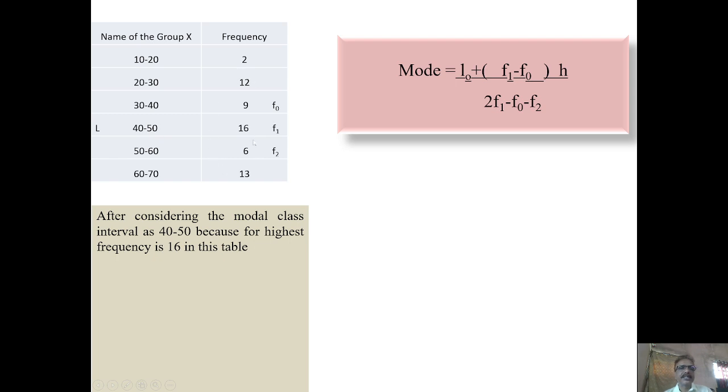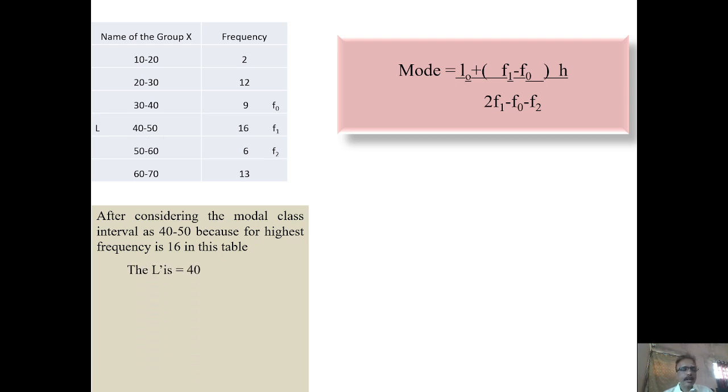Why? Because the frequency of 40 to 50 is more than the other class intervals, as it is 16, whereas the other frequencies are very low. That is why we may guess that the mode may reside between 40 to 50.